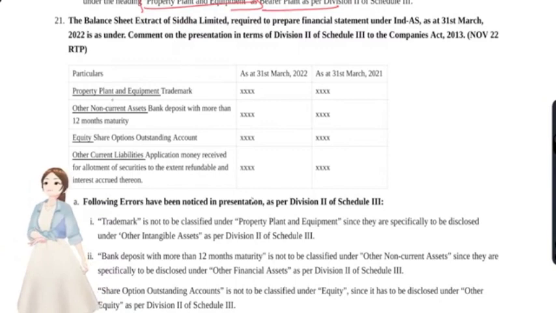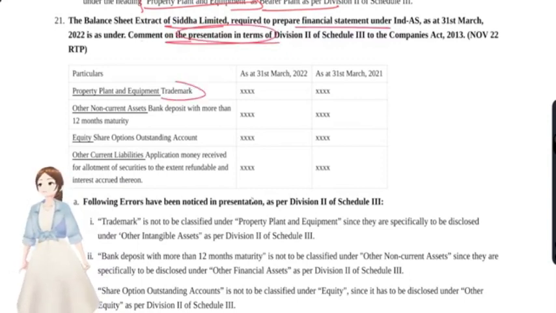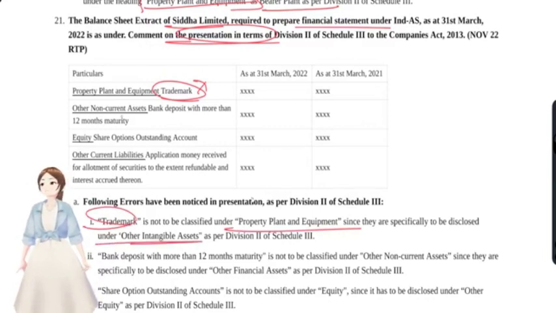Again, the balance sheet extract of S Limited is required to prepare financial statements under Ind AS. Comment on the presentation of the items. Under PPE they have given trademark. Trademark is an intangible asset, so it is not to be classified under PPE; it has to be classified under other intangible assets. Other non-current assets, bank deposits with more than 12 months maturity: we have just discussed that these have to be disclosed under other financial assets, but not under non-current assets.